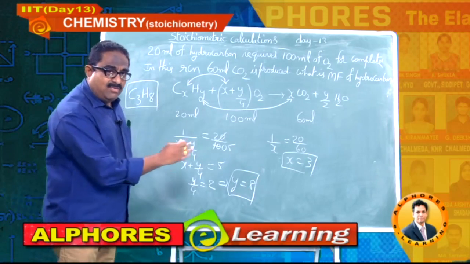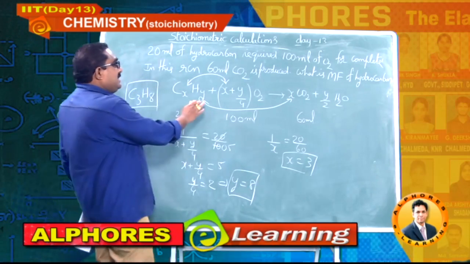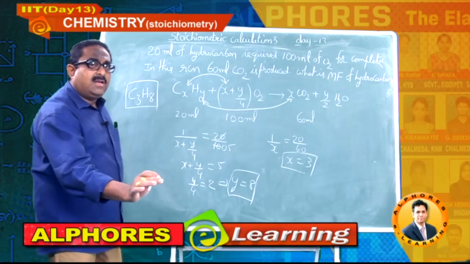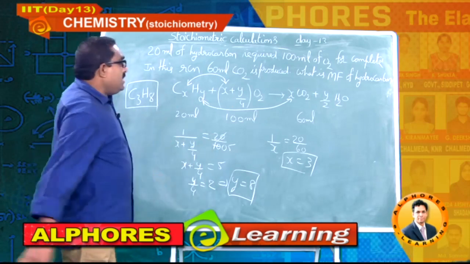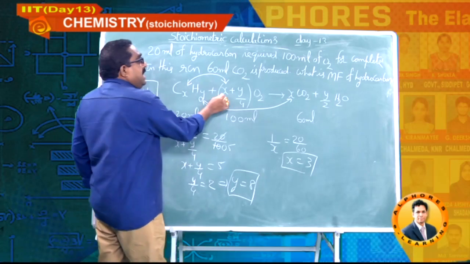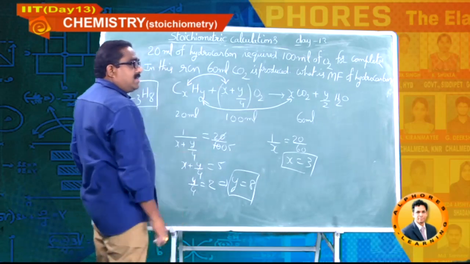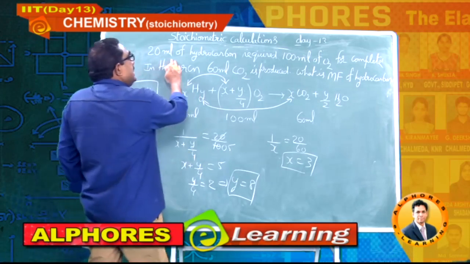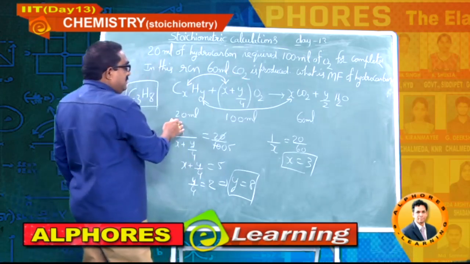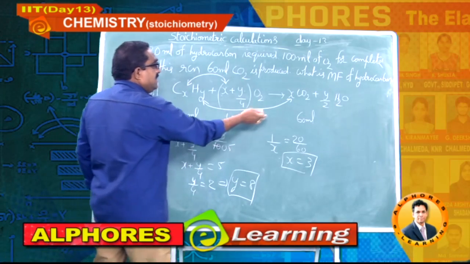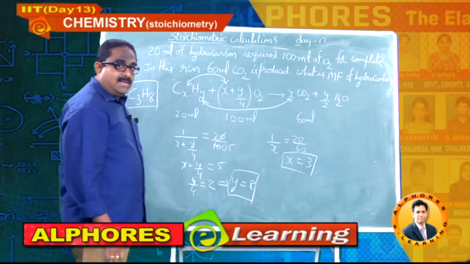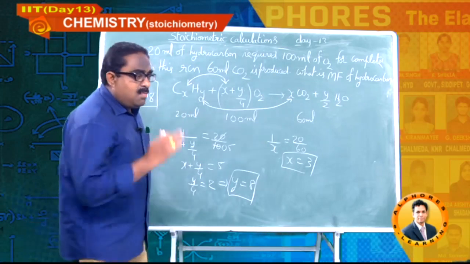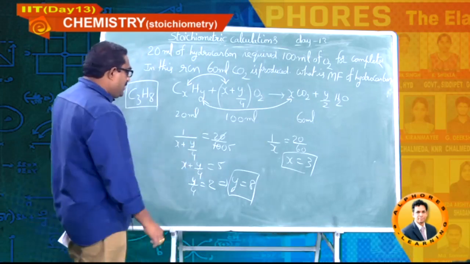Now let me explain once again. This is the balanced chemical equation we can write for combustion of any hydrocarbon. 1 mole needs X plus Y by 4 moles of oxygen and forms X moles of carbon dioxide. In the given data, 20 ml with 100 ml of oxygen forms 60 ml of carbon dioxide. I have applied Gay-Lussac's law of combining volumes: moles ratio is equal to volumes ratio.